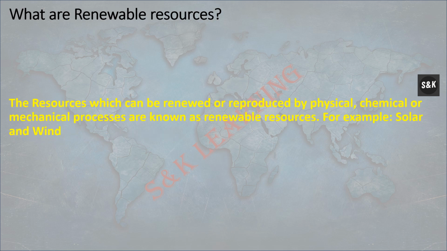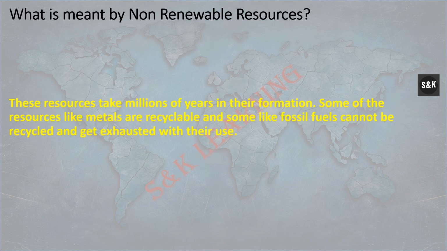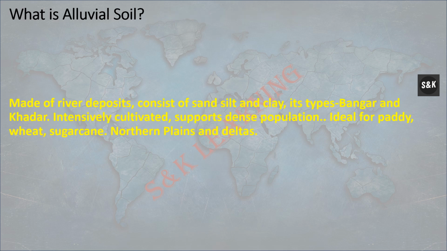What are renewable resources? The resources which can be renewed or reproduced by physical, chemical, or mechanical processes are known as renewable resources. For example, solar and wind. What is meant by non-renewable resources? These resources take millions of years in their formation. Some resources like metals are recyclable and some like fossil fuel cannot be recycled and get exhausted.